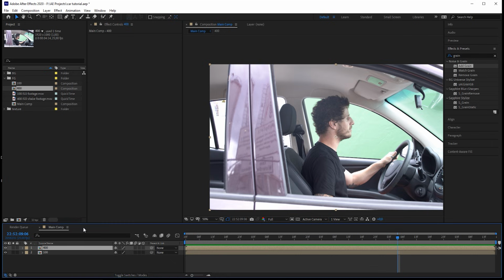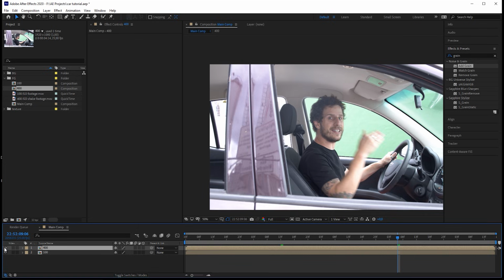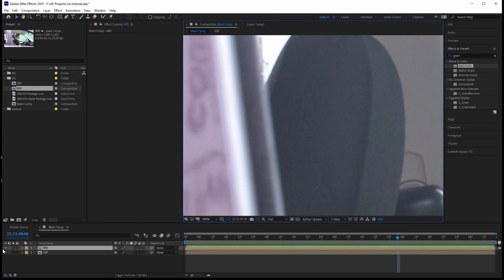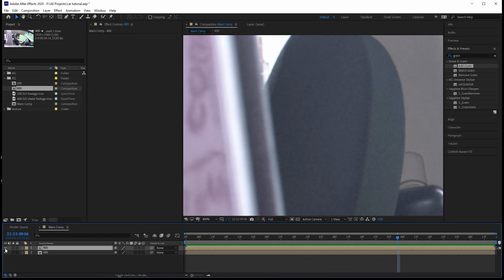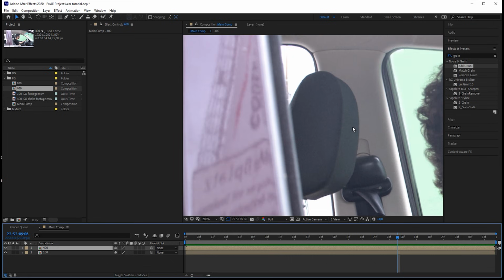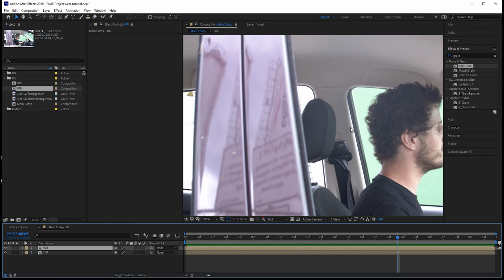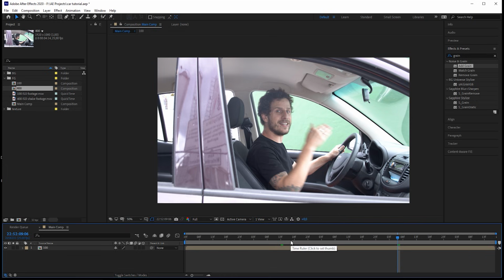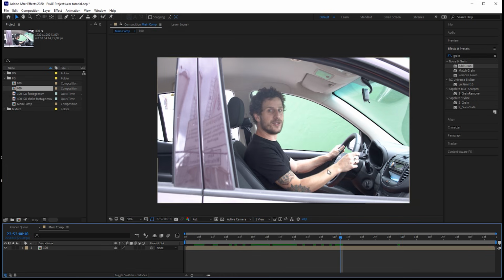And this is super important, because the more grain you get, the harder it will get to key the shot. So if I turn that on and off, you won't see that much of a difference. But if I go close to maybe over here, because this is kind of still, you can see the difference. No grain, a lot of grain. No grain, a lot of grain. And this is just cranked up to 400. So I would always recommend trying to shoot with the lowest ISO settings possible when shooting green screen, of course. So let's just delete the 400 ISO shaky clip and concentrate on this one.